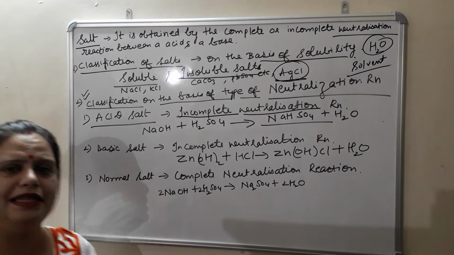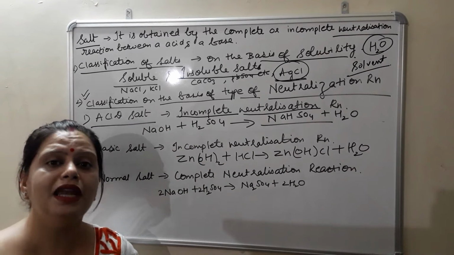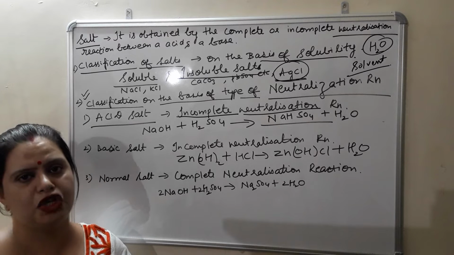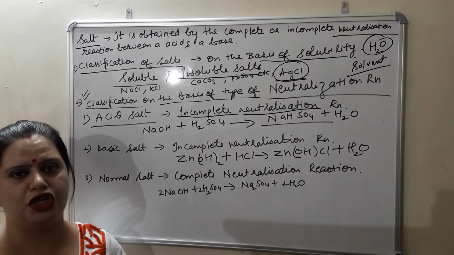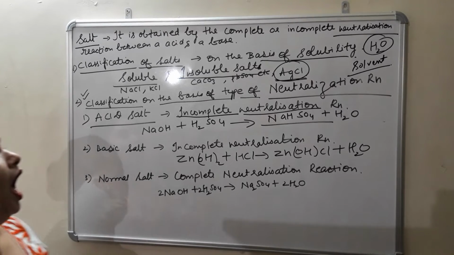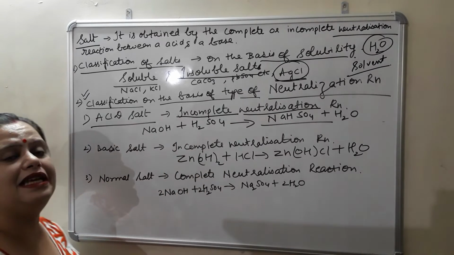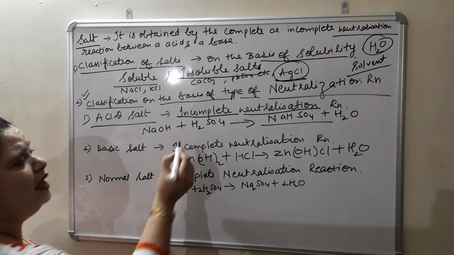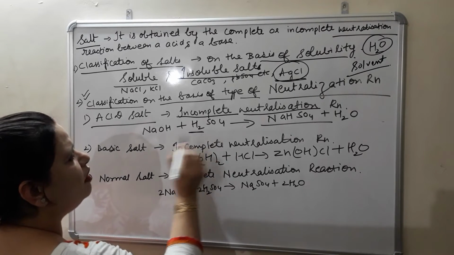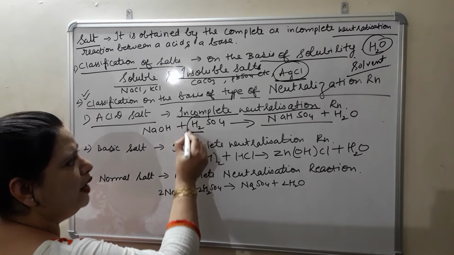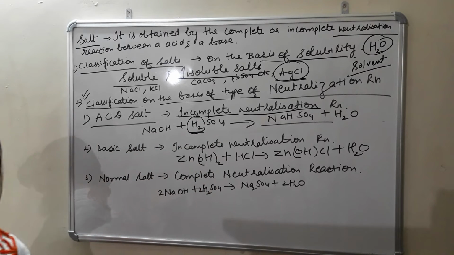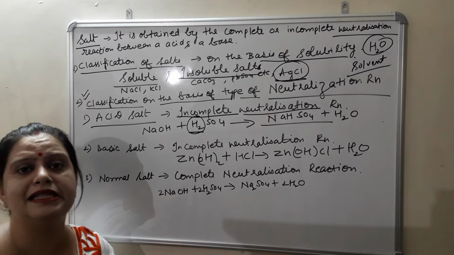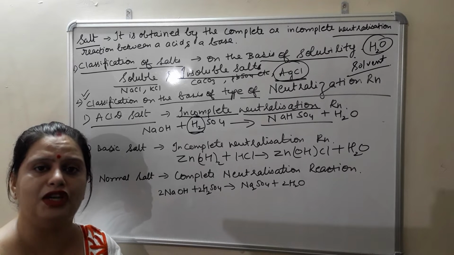Now the question arises, what do you mean by this term incomplete neutralization reaction? Incomplete neutralization reaction is that neutralization reaction in which hydrogen atoms which are present in the acid, suppose I have taken here sulfuric acid, so both the hydrogen atoms are not replaced. Out of the two hydrogen atoms, only one hydrogen atom is being replaced. So this type of neutralization reaction is known as incomplete neutralization reaction.